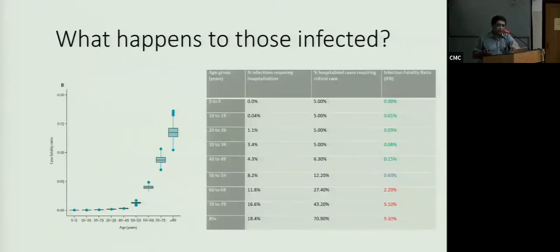This again is a graph from Verity et al. There's a group from Imperial which did this modeling. Very interesting data which has held all through now with larger population data sets becoming available. We see that the risk of mortality is really up here in the older age group. Fortunately for a country like India, that's about 10% of the population in all.